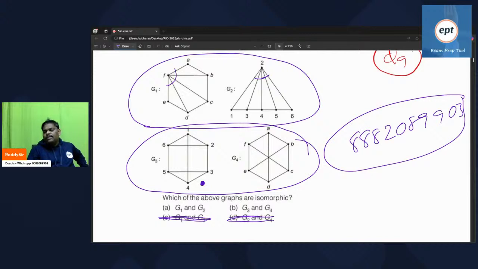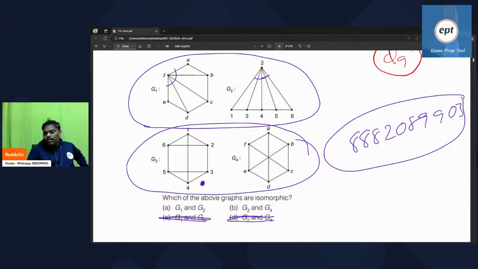So vertices are same in G1, G2. Next one, edges also count. Outside, if you observe, 6 are there. Inside, 3 there. 6 plus 3, 9. In G2, outside 1, 2, 3, 4, 5, 6, I think outside 6 there, inside 3, totally 9. Edges also same. In G1, G2, vertices same, edges also same, and one more.